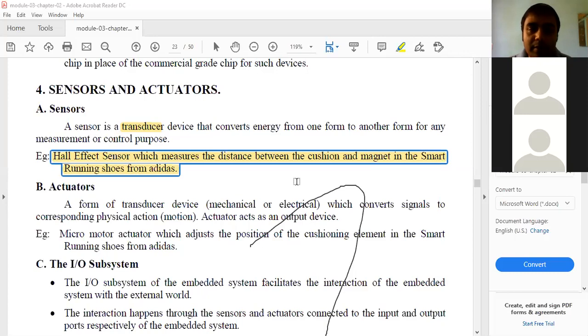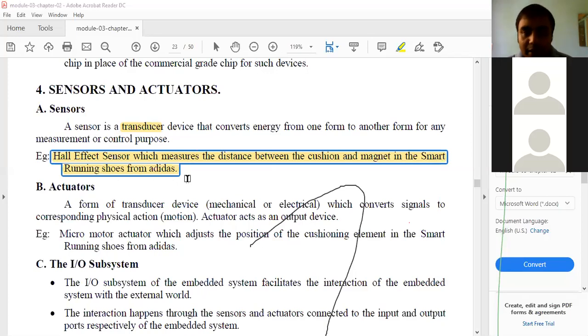The best example is in your smartphone. Whenever you are talking, the screen is glowing, the screen is always on. When you get that phone near to your ear, the light of the screen goes off because of the proximity sensor.